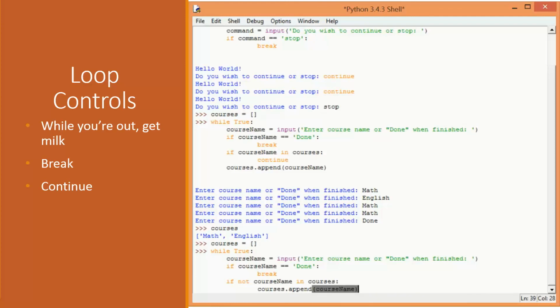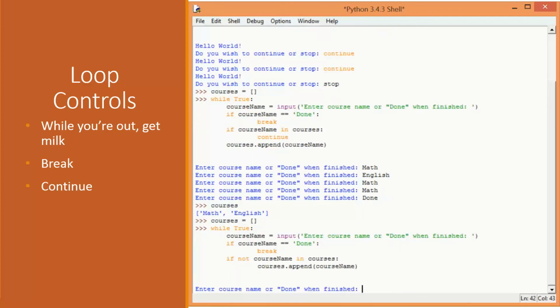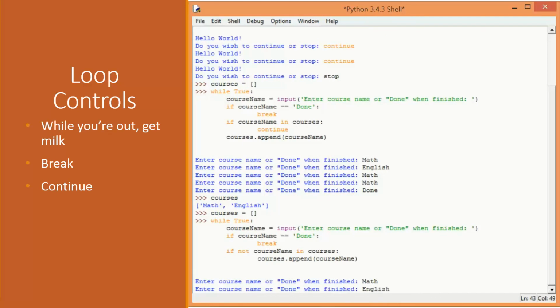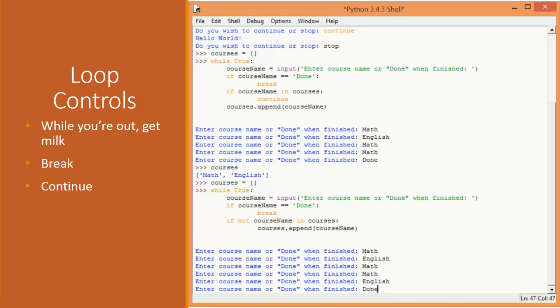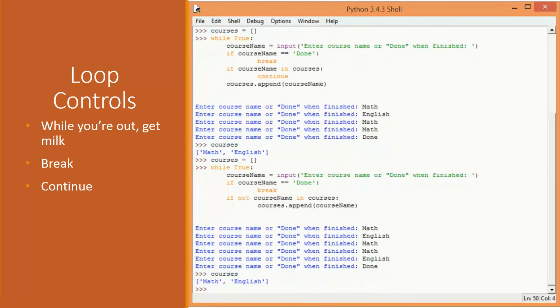I can append the course name to the courses list, right? So math, English, math, math, English, just for fun, done. And my courses list, again, only has math and English. So again, this is to illustrate that, yes, we don't need to use the continue. We can actually do it using if or if else statements. Again, it's a matter of style. It's important for me to show you these things. And hopefully, as you learn how to program, you'll lean towards one or the other.